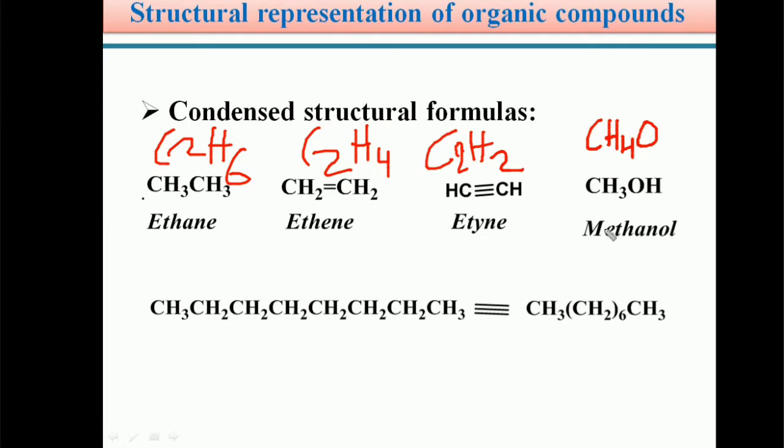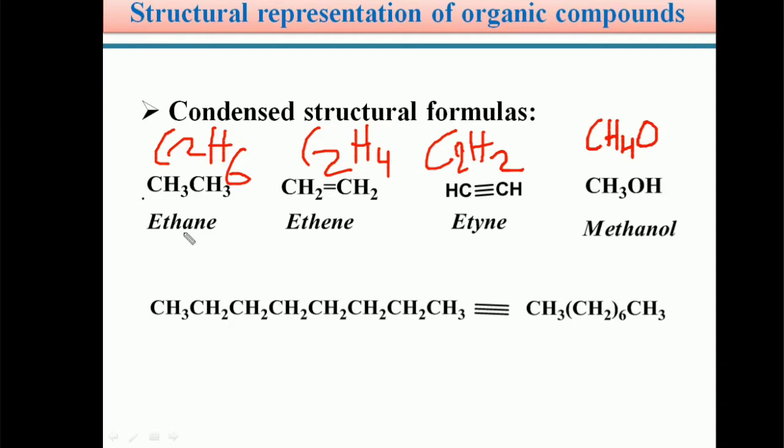So students, in the condensed structural representation, we cannot show a dash bond between carbon and hydrogen, or carbon and carbon. Generally in the condensed structural formula representation, we show a double bond or triple bond between the carbon atoms, and the remaining single bonds, whether between the carbon atoms or between carbon and hydrogen atoms, can be omitted.